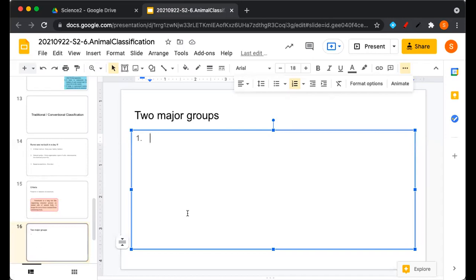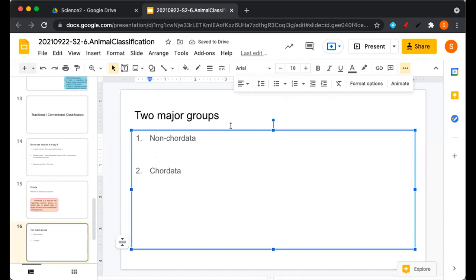Non-chordates and chordates. Very good. I will write non-chordata and chordata. We can also say non-chordates and chordates, that's fine. I'm trying to use the proper name, so I have written like this.